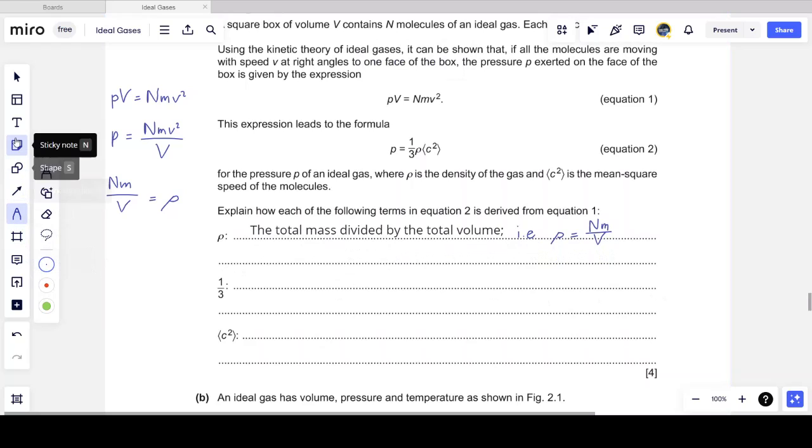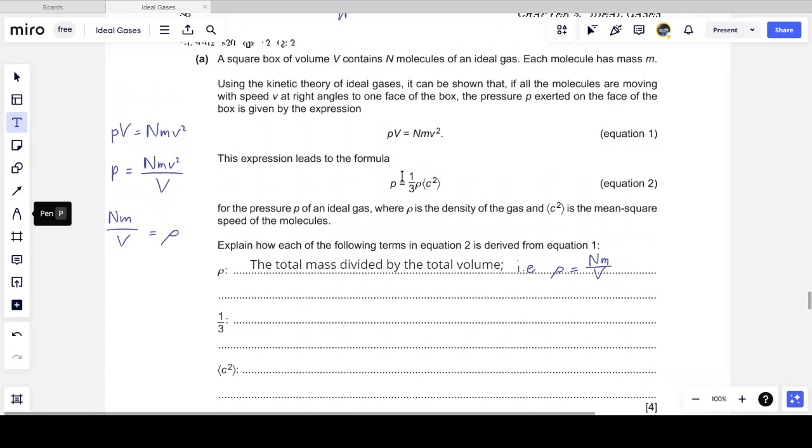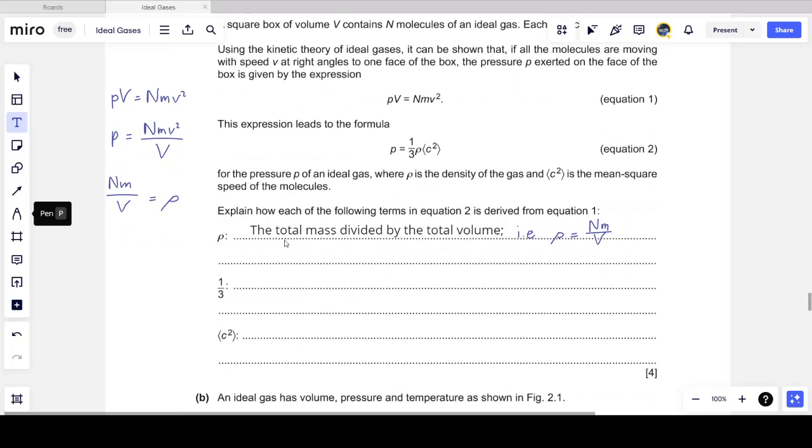Next, where does 1/3 come from? This is a little bit more tricky. But remember, they said here that the molecules are moving in one dimension at right angles to one face of the box. So I have to make sure that I account for the speeds of all the molecules.